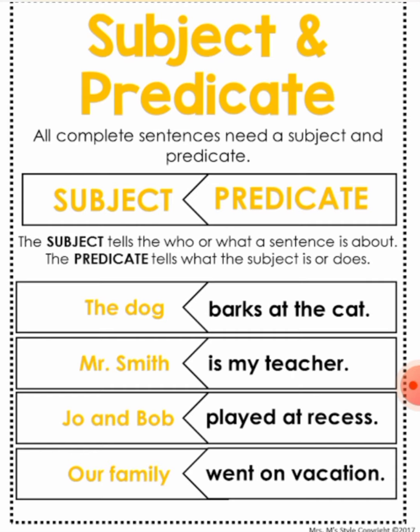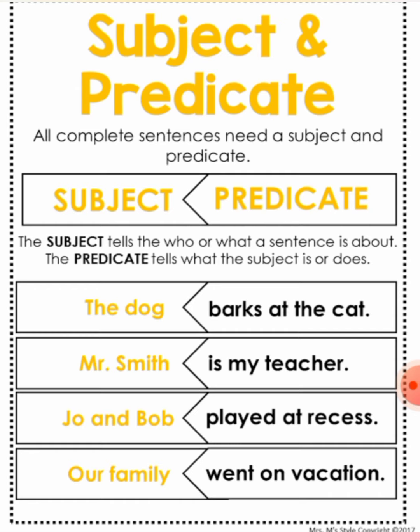Now let us take a few more sentences. The dog barks at the cat. Whom are we talking about? We are talking about the dog. So the dog becomes the subject and the rest becomes the predicate. Mr. Smith is my teacher. Whom are we talking about? We are talking about Mr. Smith, and the rest becomes the predicate. Joe and Bob played at recess. Whom are we talking about? We are talking about Joe and Bob. So they become the subject.